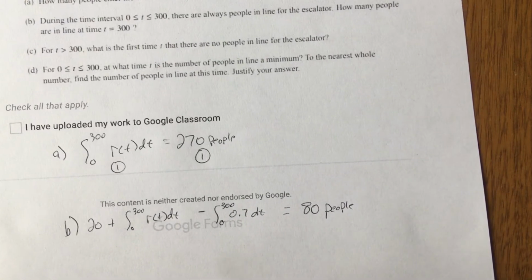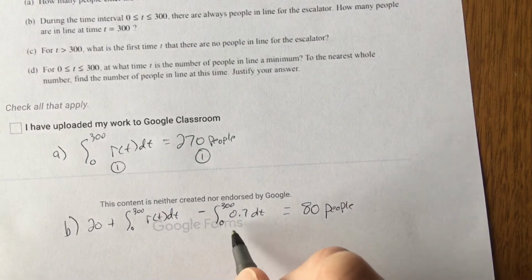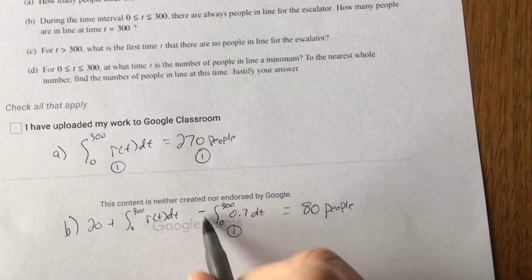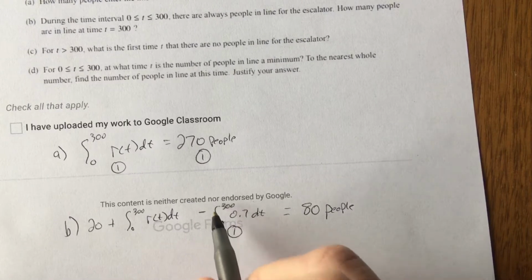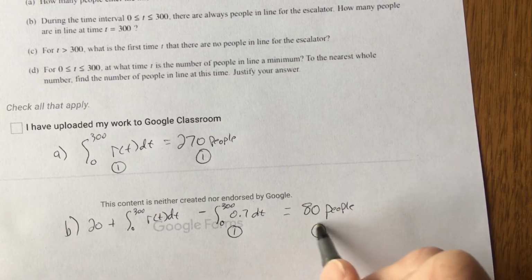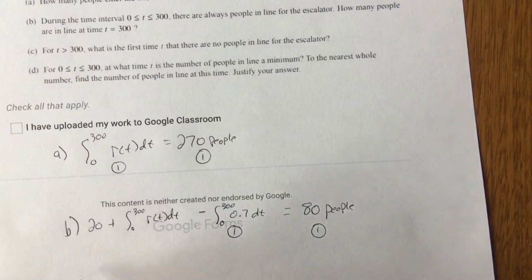So how do they give you points here? They give you 1 point for including this in some way, and then 1 point for the answer. So putting it all together got you another point there.